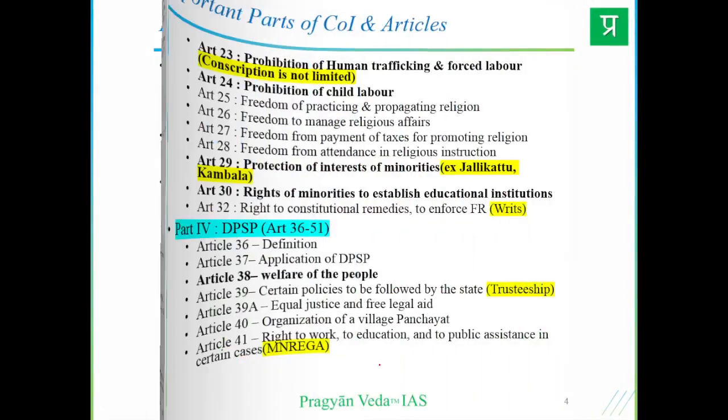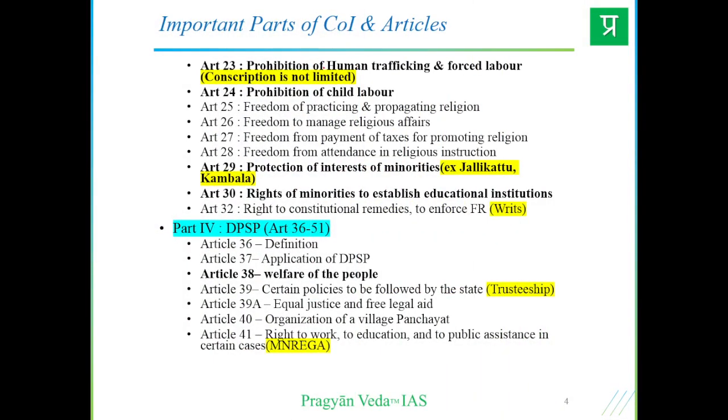Now quickly moving forward, we have Article 23 giving the prohibition of human trafficking and forced labor. Conscription is not limited under this article. Conscription means the government can request or employ the citizens to render public service, basically in military, in terms of national duty. It's like a call of duty, right? There it is not limited under Article 23. Article 24, prohibition of child labor. Child means below 14 years of age.